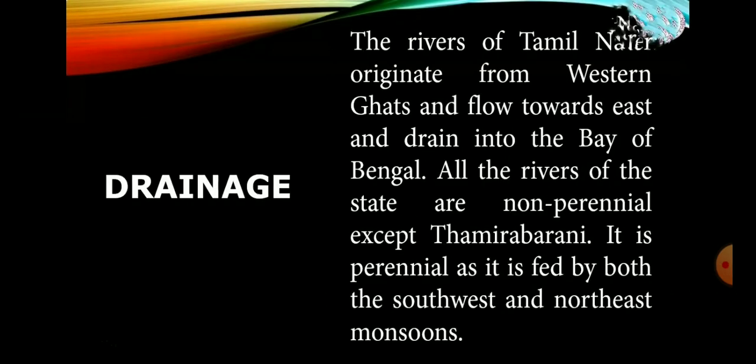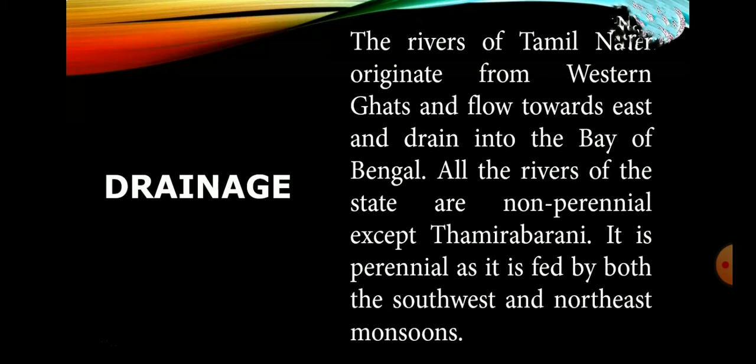Next one, we will see about the drainage. Drainage means here rivers. Rivers of Tamil Nadu are its lifeline. Though it has many rivers, the rivers Kaveri, Palar, Ponnayar, Vaigai and Tamrabarani are the notable ones. Most of the rivers of Tamil Nadu originate from the Western Ghats and flow towards the east and drain into the Bay of Bengal. All the rivers of the state are non-perennial except Tamrabarani. It is perennial as it is fed by both the southwest and northeast monsoons.